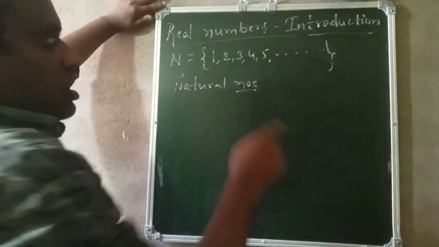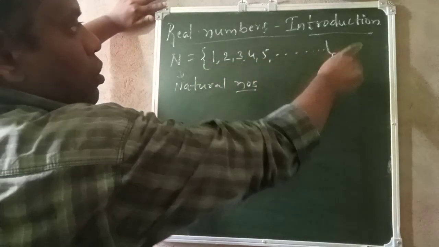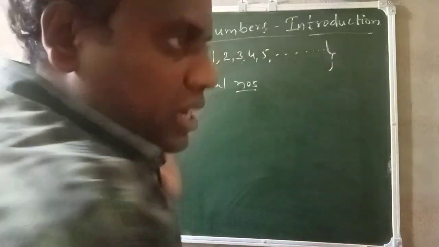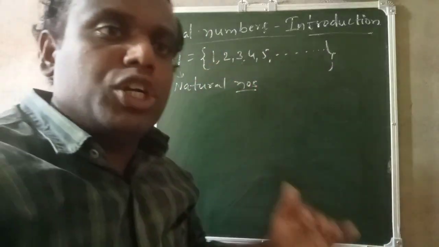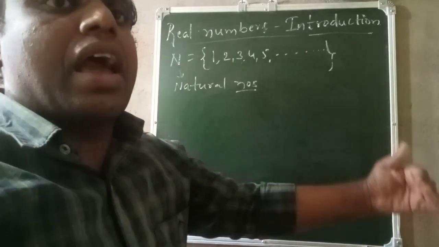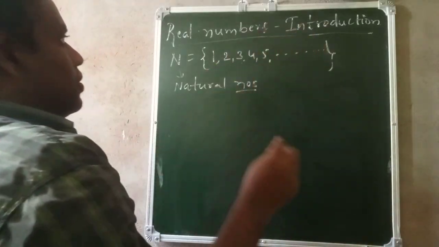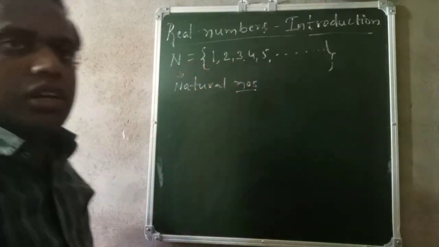So natural numbers start from 1 2 3 4 5 dot dot dot. The dots mean these numbers will continue till infinity, like after 5, 6 7 8 9 10 11, like that till infinity. That's why I put dot dot dot. So these are natural numbers.